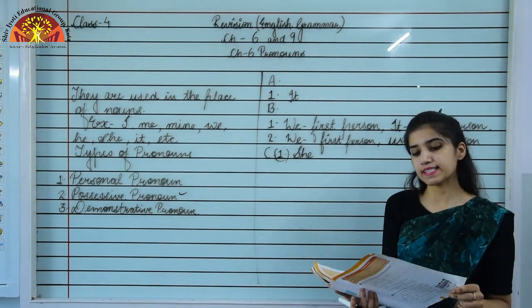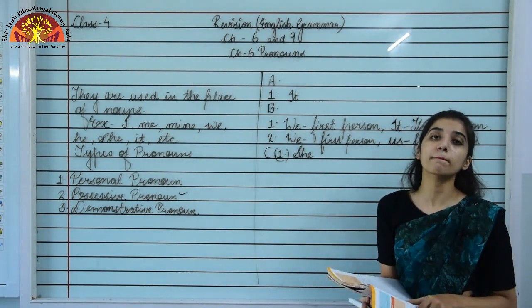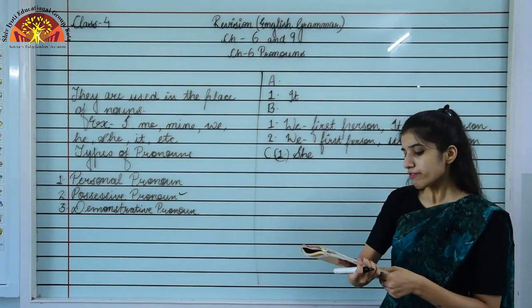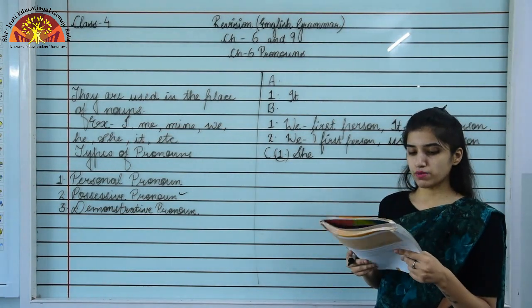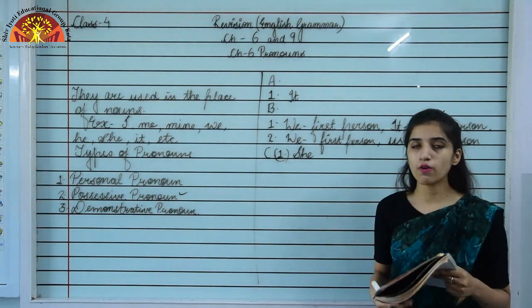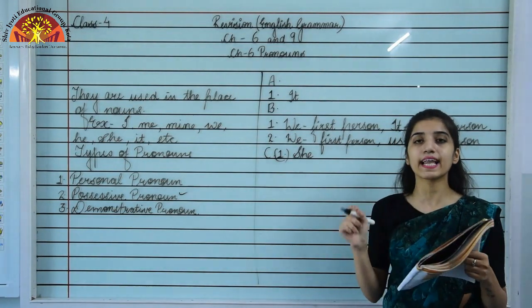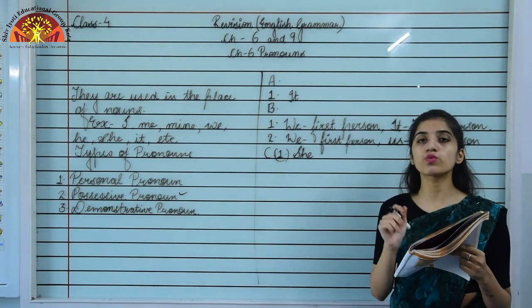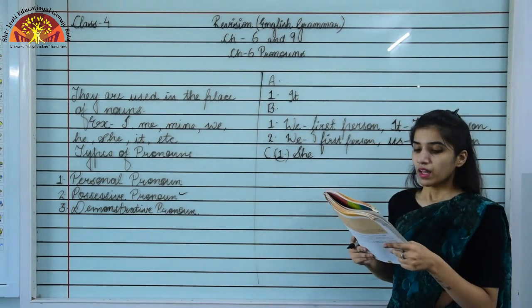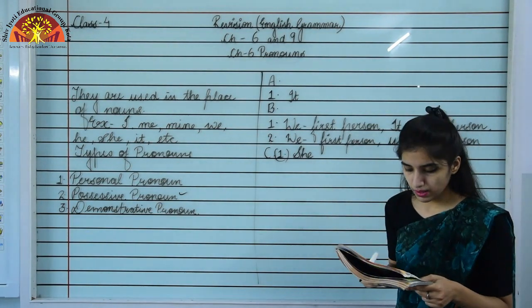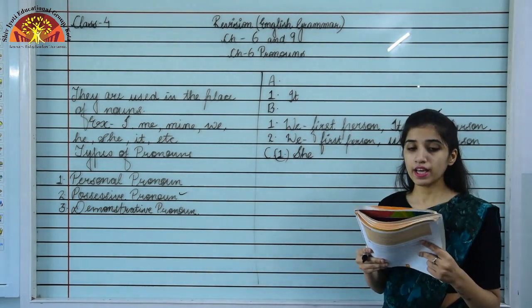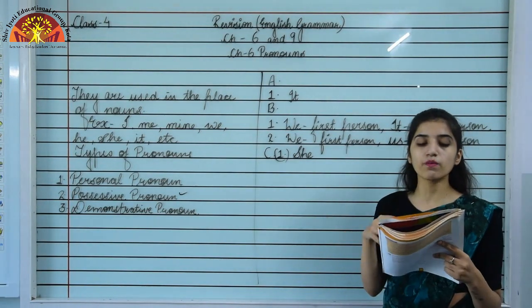Moving to the next exercise, which is given on page number 18. Fill in the blanks with suitable pronouns. Here we are given two options. What we have to do is select the correct option which suits the blank. Now, the book belongs to Sonam. It is dash. So here we are learning what?